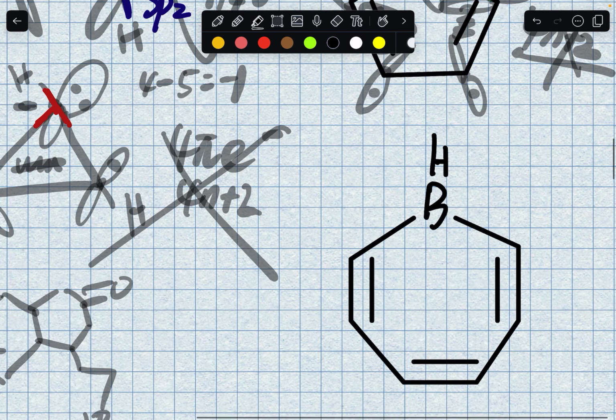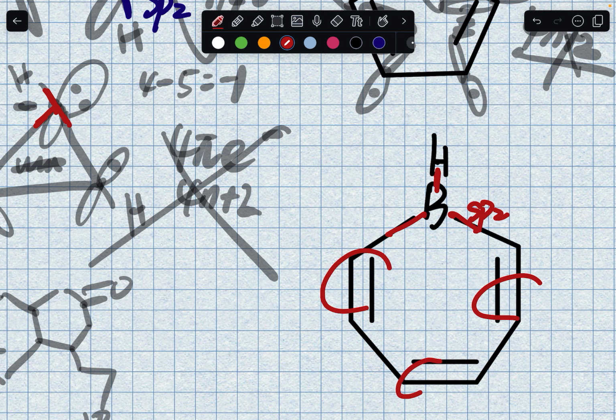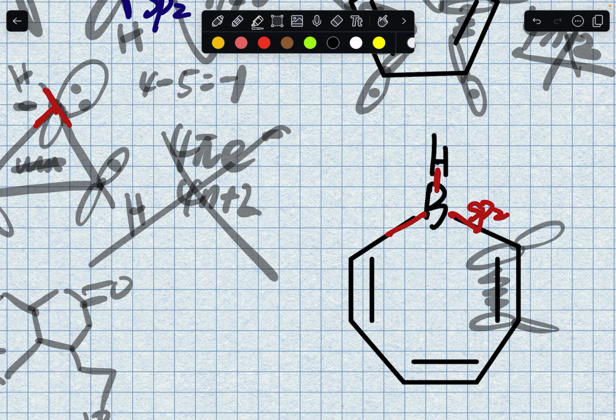Let's look at another boron. Once again, I have 1, 2, 3, sp2, and these are all sp2. So perfect, it's cyclic and fully conjugated. Let me count how many pi electrons I have. Get rid of this, get rid of this. Okay, 1, 2, 3, 4, 5, 6.